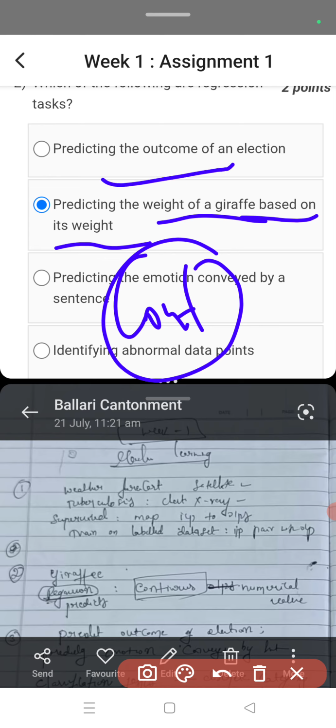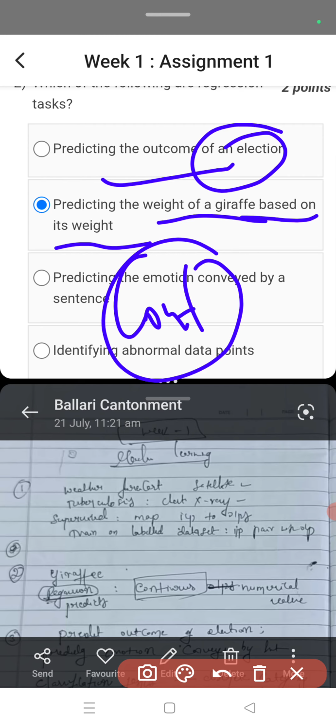Outcome means it is yes or no. So it is only two values, binary values. So it is classification. Similarly, prediction of the emotion. Okay, so it is about classification. Identifying the abnormal data is not a correct answer. So the correct answer is predicting the weight of the giraffe, which is the regression.